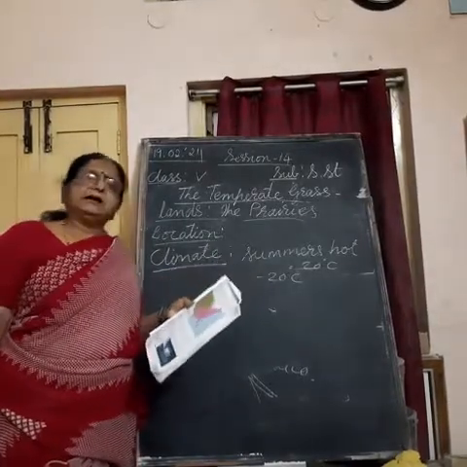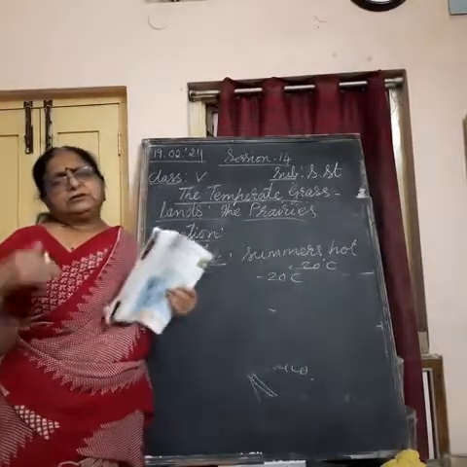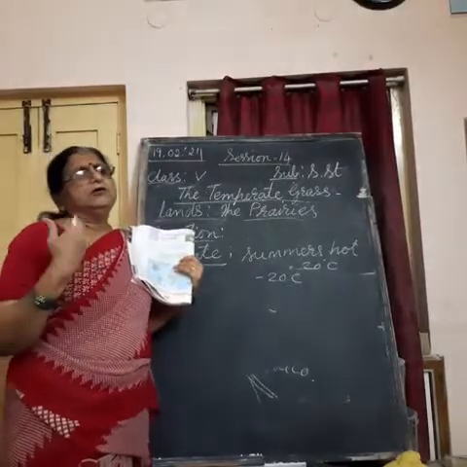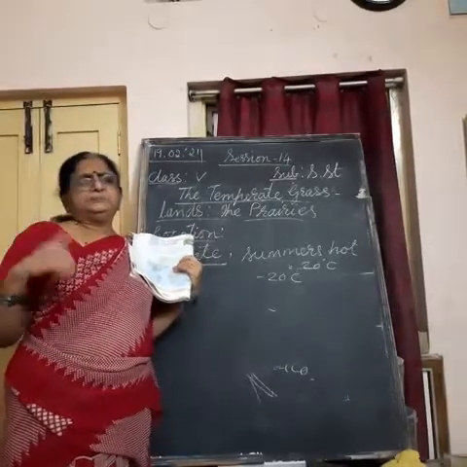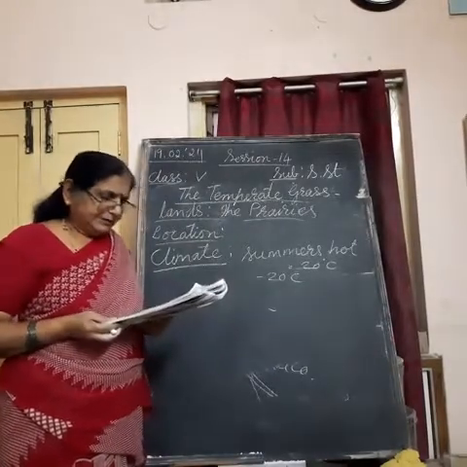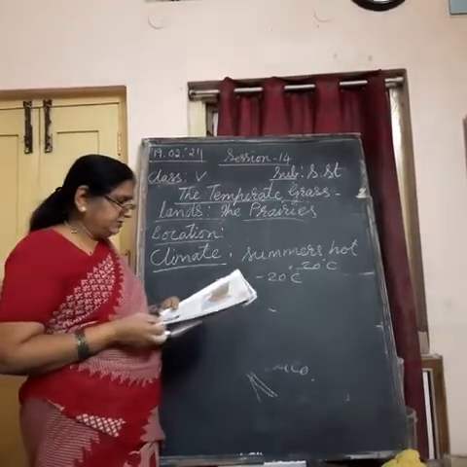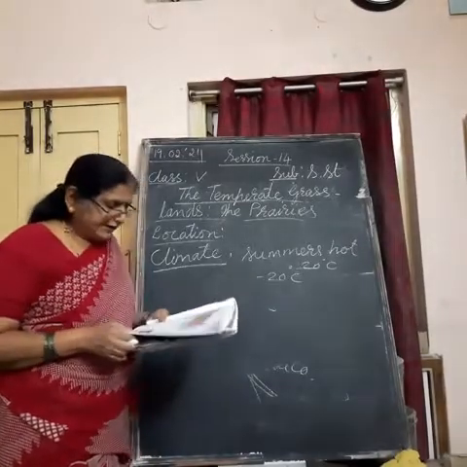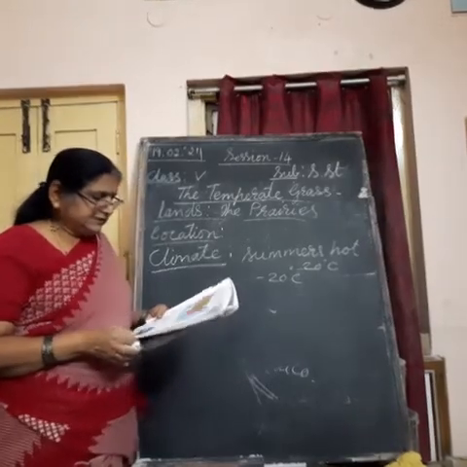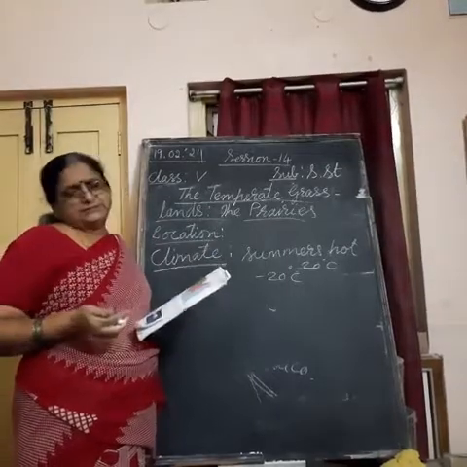Moderate rainfall occurs mostly in summer. Moderate means neither too heavy nor too less. Moderate rainfall takes place during the summer season. There is occasional rainfall in winter. Due to the absence of a north-south barrier, a local wind, Chinook, blows in the prairies, grassland. So occasionally, sometimes even in winter, it rains.